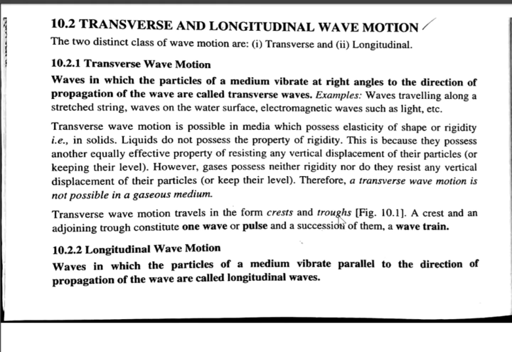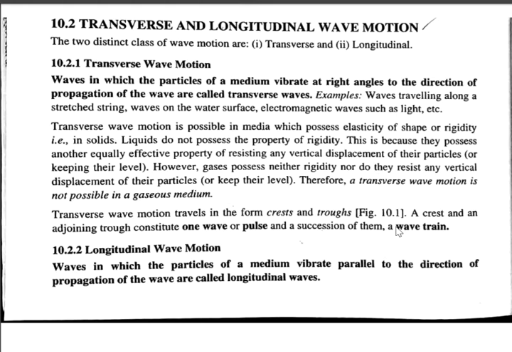So alternately, you will have crest and trough moving in transverse wave motion. A crest and an adjoining trough constitute one wave, we call it one wave or one wave pulse, and a succession of them we call a wave train or continuous wave. So this is about transverse wave.